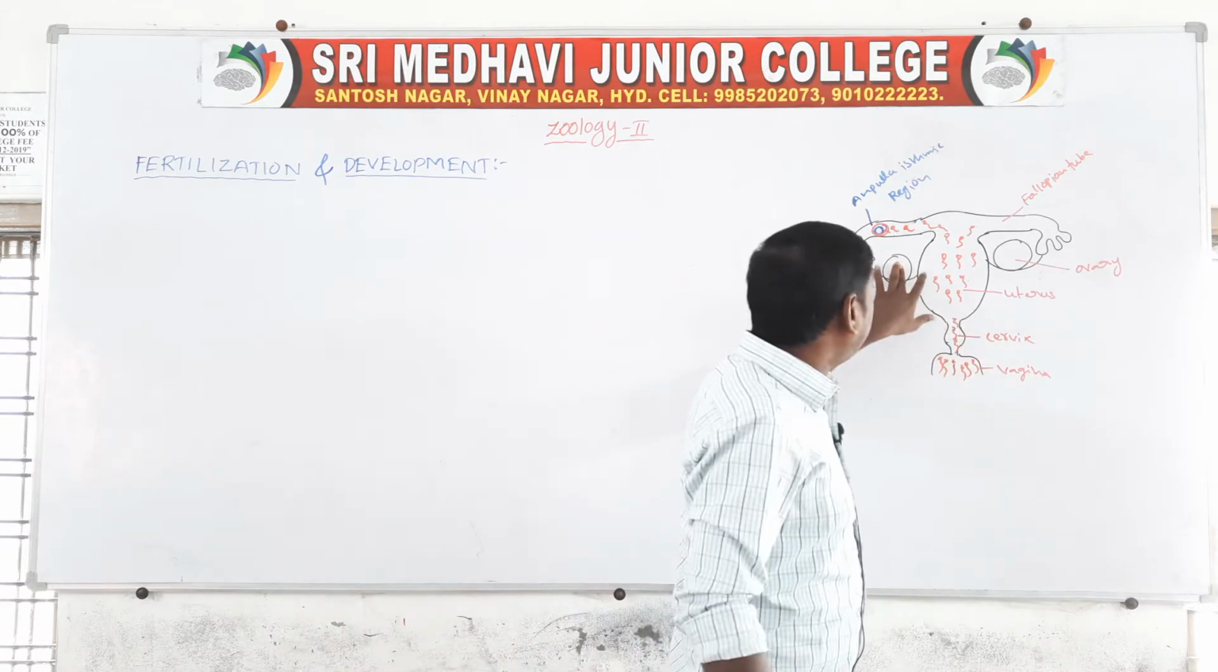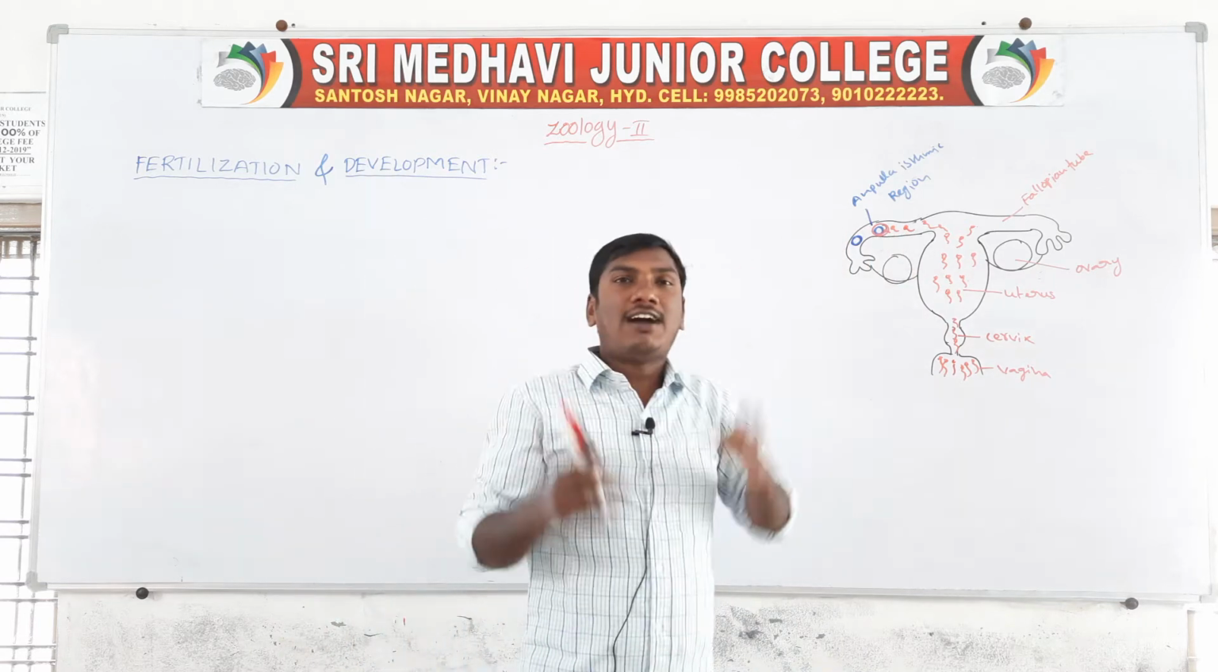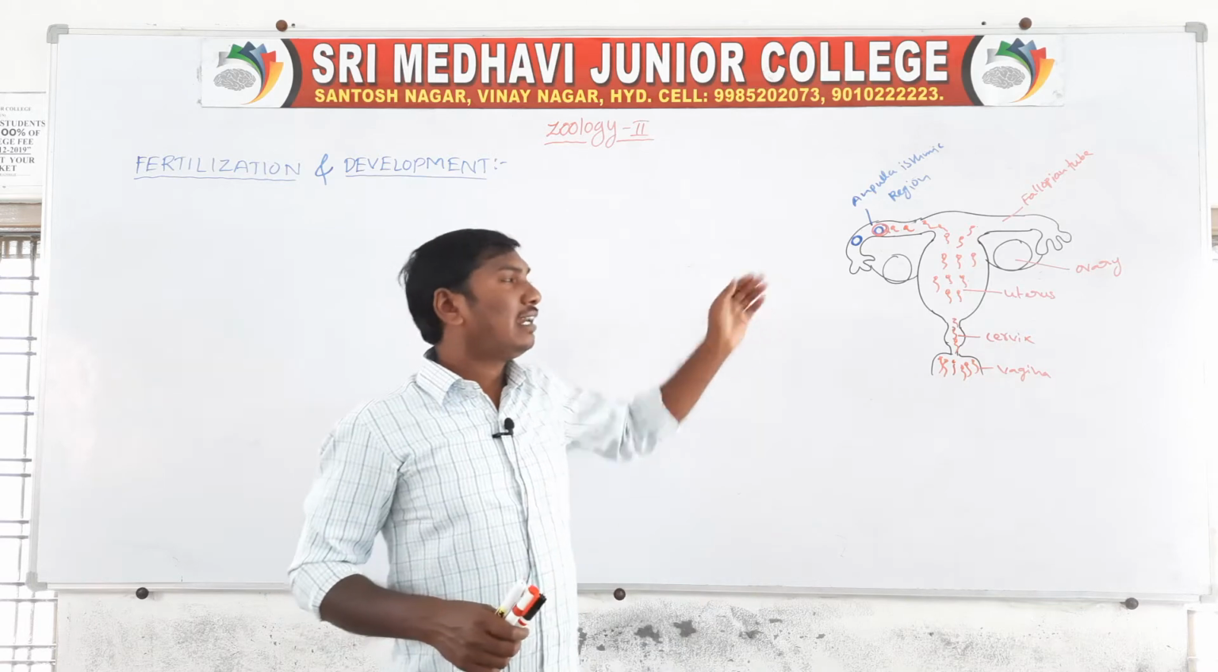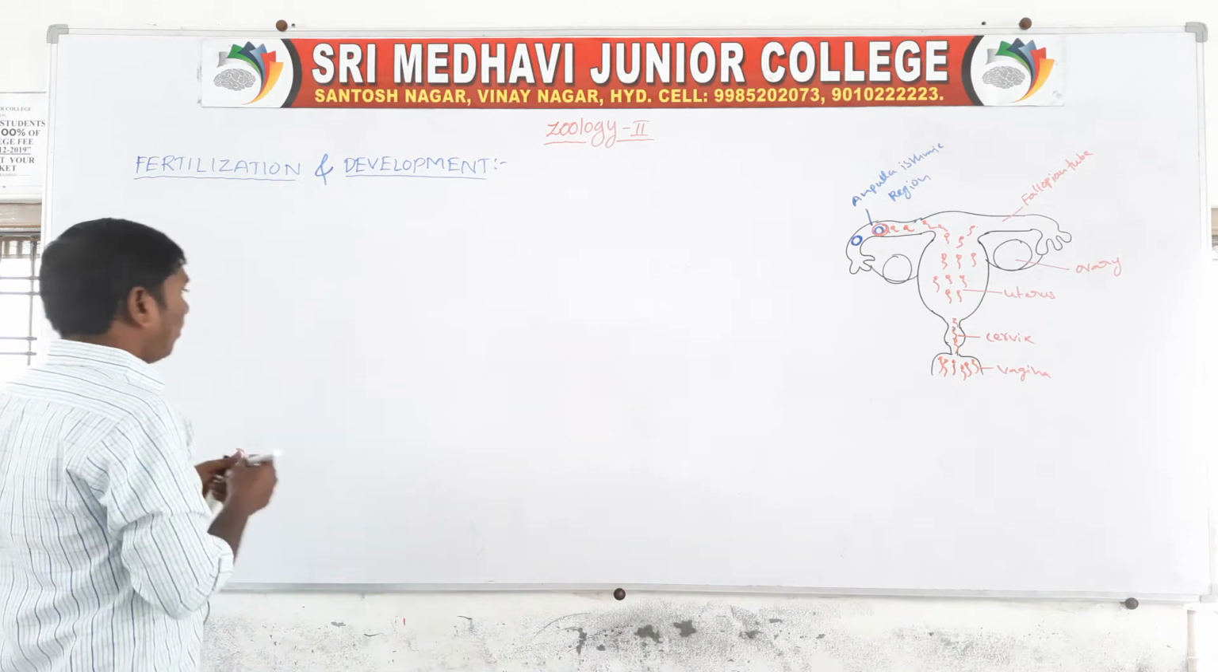The ovary releases the ovum. The ovum, the egg, and the sperm fuse to form the zygote. This is the process of fertilization. First step, the ovum.